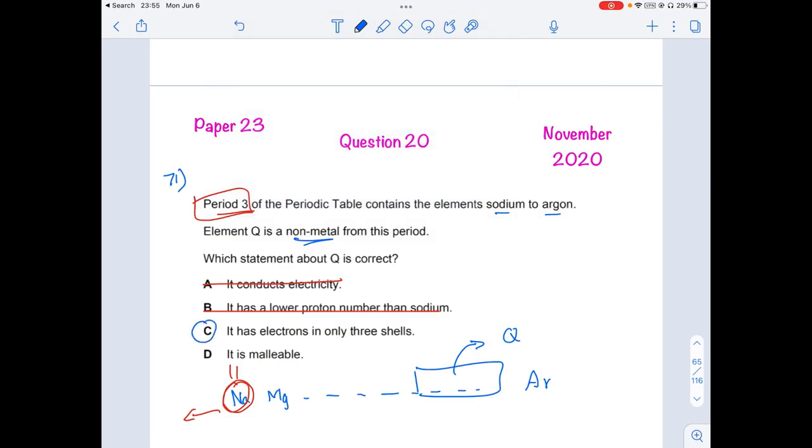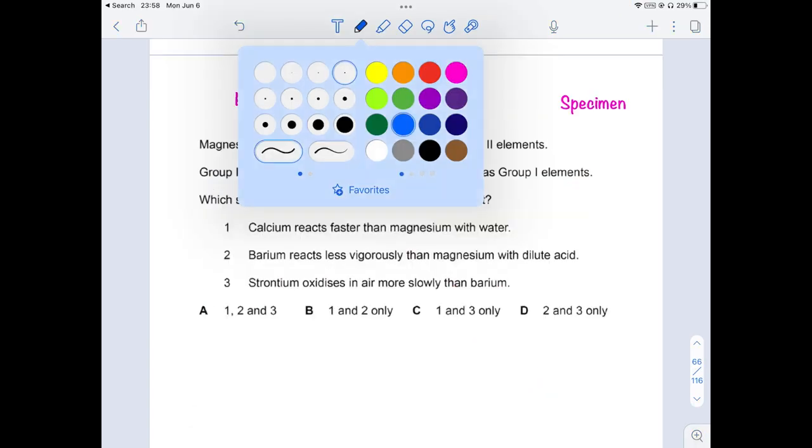It is malleable? No, it is not malleable. Metals are malleable, whereas non-metals are not malleable because they are brittle and can be broken easily. Metals are malleable, meaning they can be bent into any shape. So option D is also wrong because it is a non-metal, not a metal. So the answer is going to be only C.